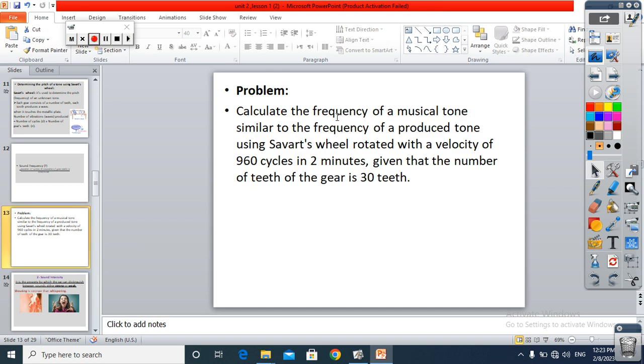So you have to try to answer this problem by yourself. At first, calculate the frequency of a musical tune similar to the frequency of a tune produced using the Savart wheel, rotated with a velocity of 960 cycles in 2 minutes, given that the number of teeth of the gear is 30 teeth.